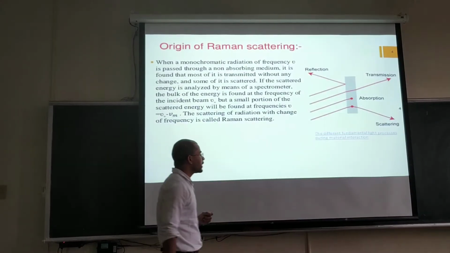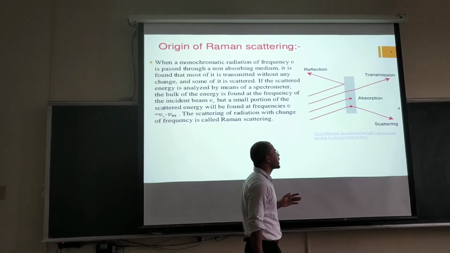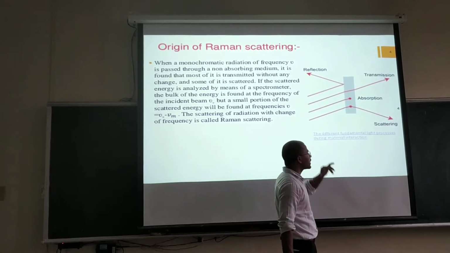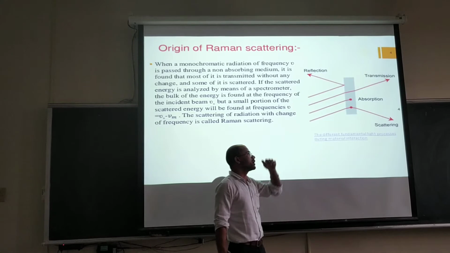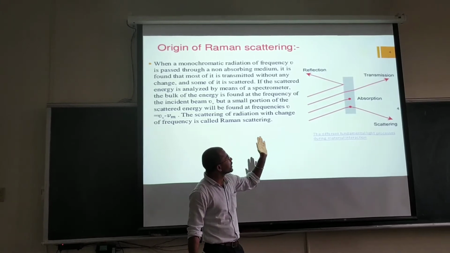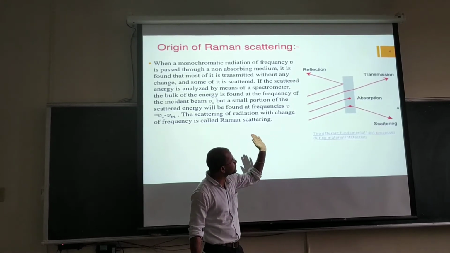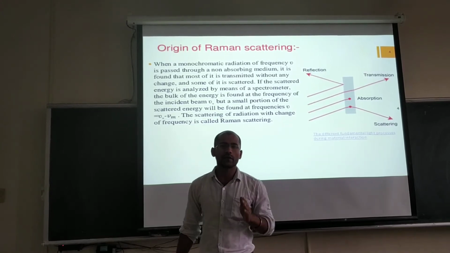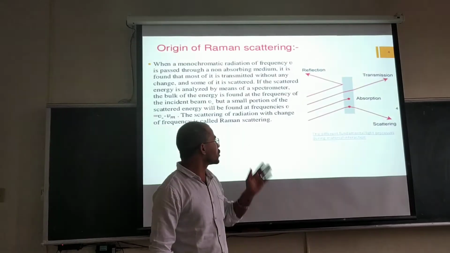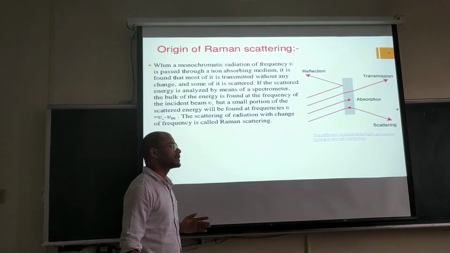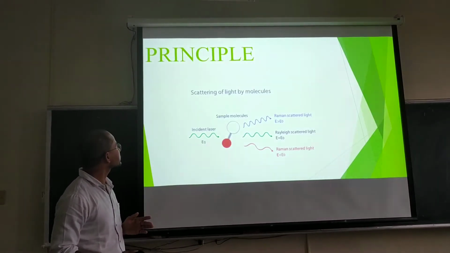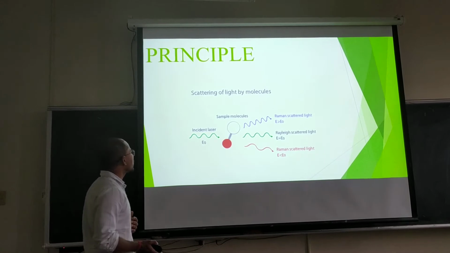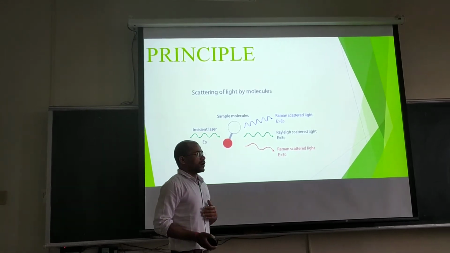And the fourth, which is very important, on which the Raman effect works, is scattering. The light goes into a material and passes out to another medium with a different frequency. This is known as scattering. Now, what is the principle of scattering?